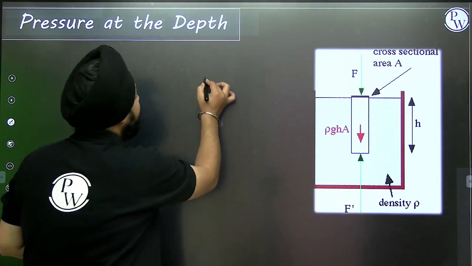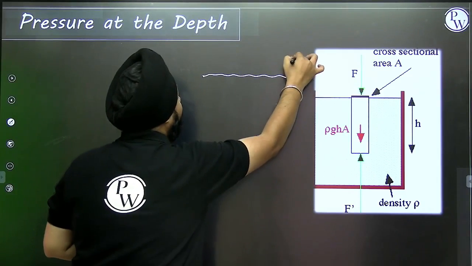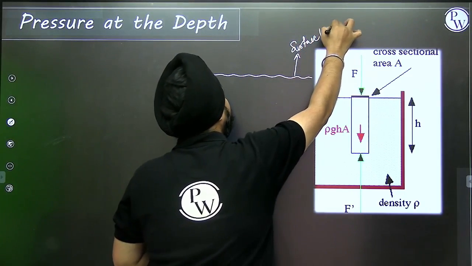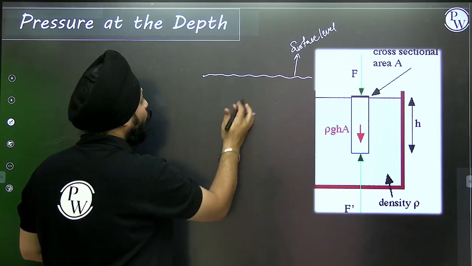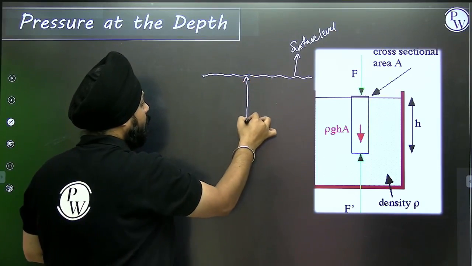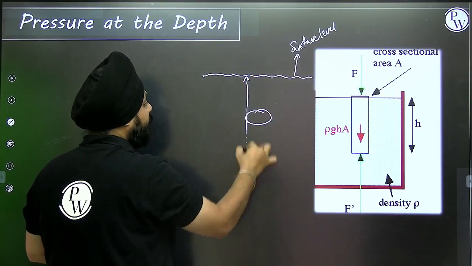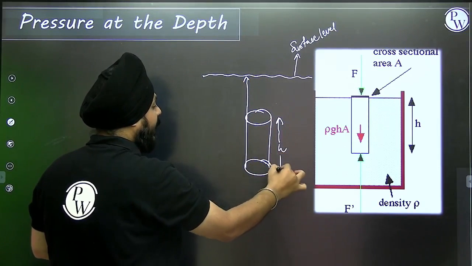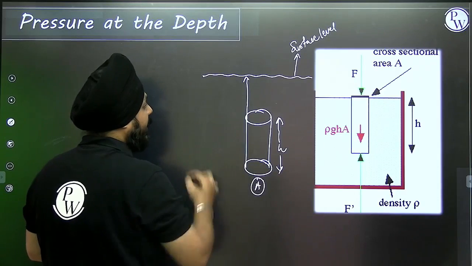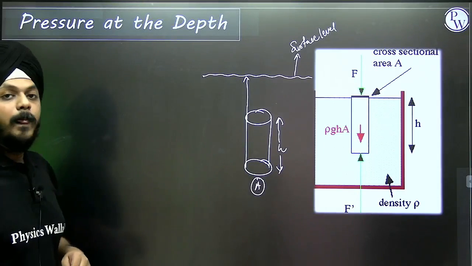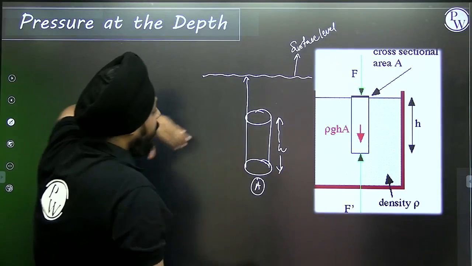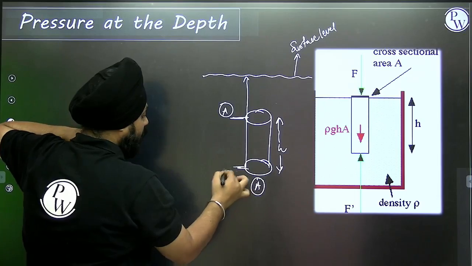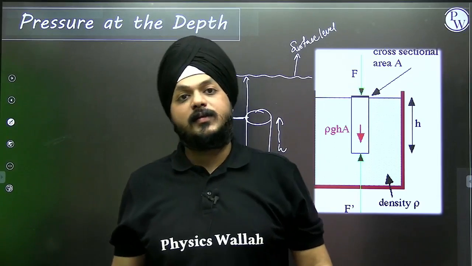How? Let us take an example. Suppose this is the water level, the surface level, with respect to which one cylinder is kept, of height h and cross section area A. Between these 2 points of the cylinder, do we have any kind of pressure difference? Yes.